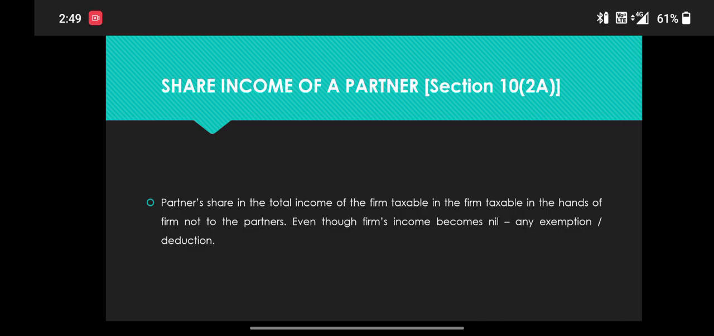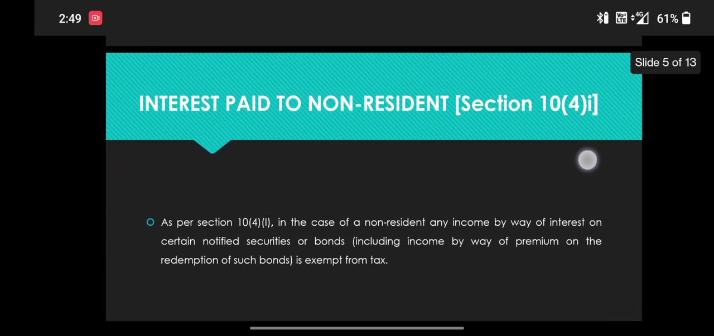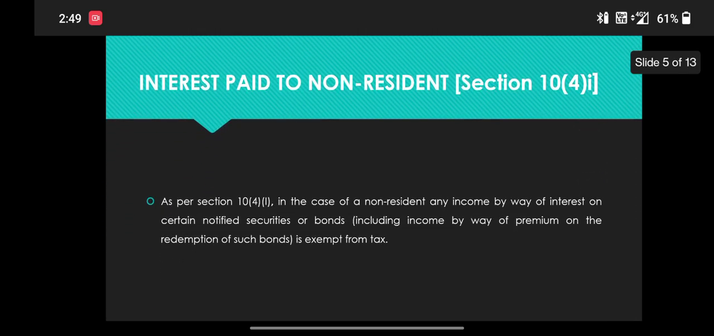Next one, share of income of a partner. Section 10(2A). The partner's share in the total income of the firm is taxable in the hand of the firm, not in the hands of the partners, even though the firm's income becomes nil. Any exemptions and deductions are allowed accordingly.